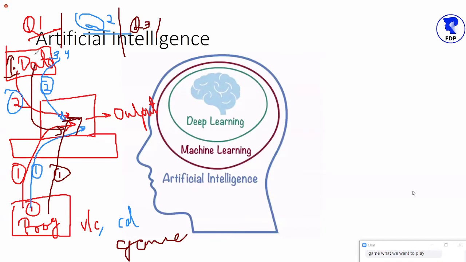See, suppose you install a game, and this game is a racing game. So you have to feed the input that your character should take a left turn or right turn, or jump, or slow down, or increase the speed. Through the WASD keys of the keyboard, you have to feed some input. So the machine will process the input data according to the logic of the program to produce the output.